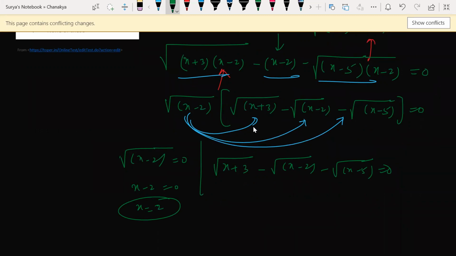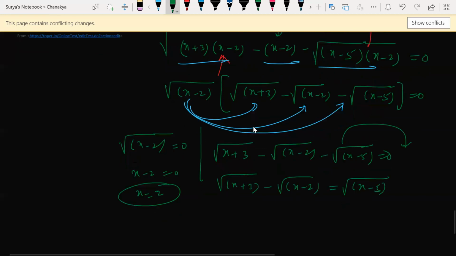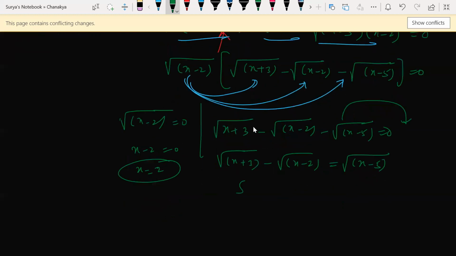Squaring on both sides, or else let's do like this: x plus 3 minus x minus 2. Solving is up to you. However you solve it, it is up to you. Look at this, I shifted this side again. Okay, so now squaring on both sides. Follow me properly.